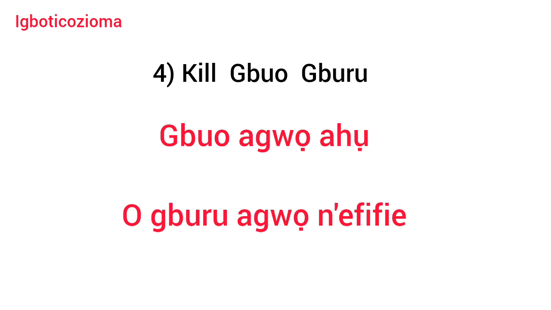Our number 4 is kill. Kill in Igbo is gbuo. GB is pronounced as one sound. Past tense is gburu. Now an example in a sentence is gbuo agwọ ahụ. Kill that snake.